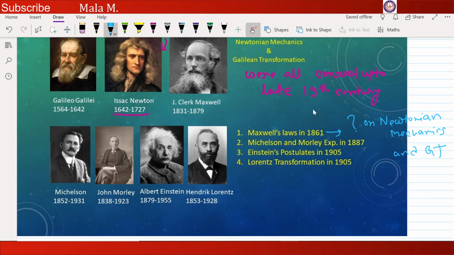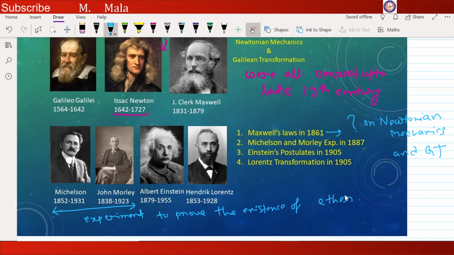So when the question marks came and there was a need for some experimental proof of ether, then scientists Michelson and Morley, in the late era, performed some experiments to prove the existence of ether.